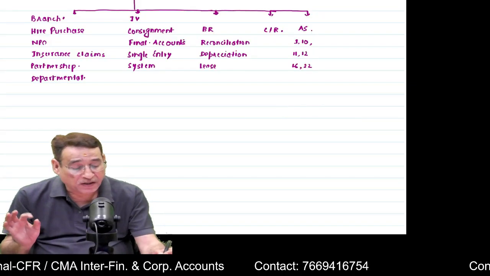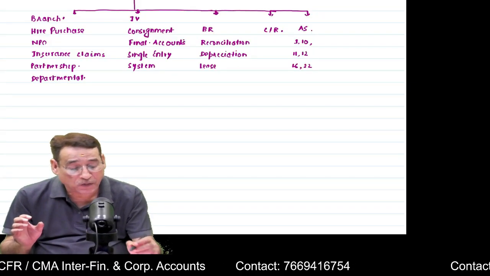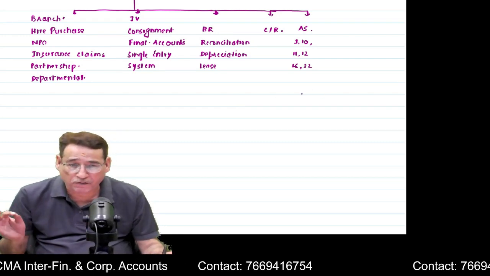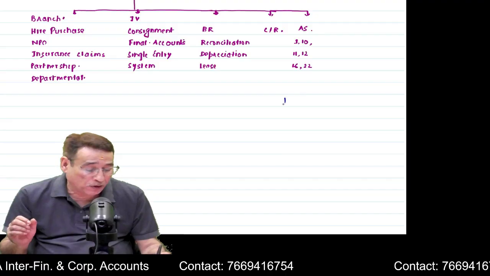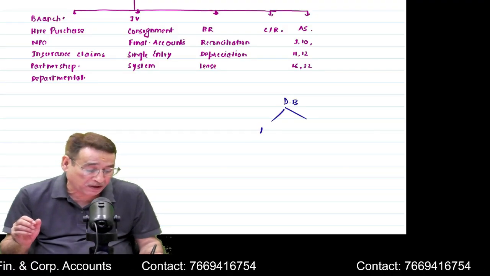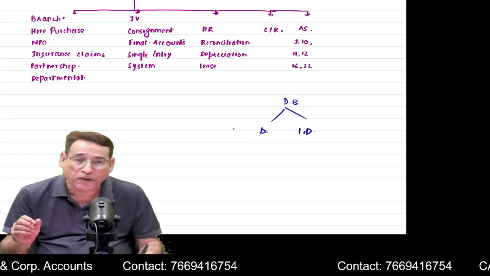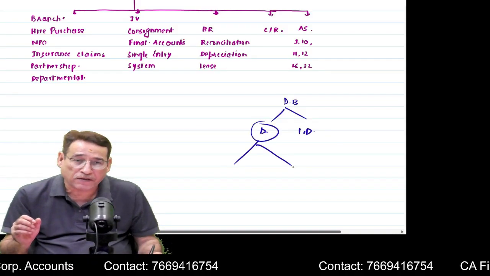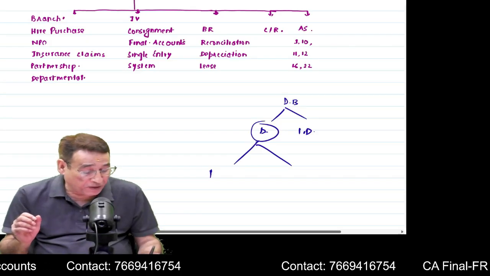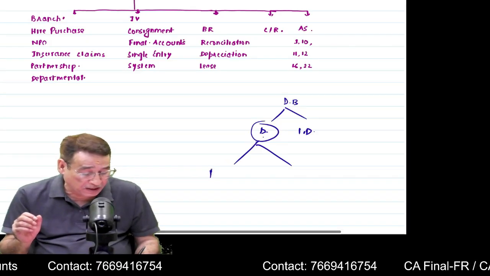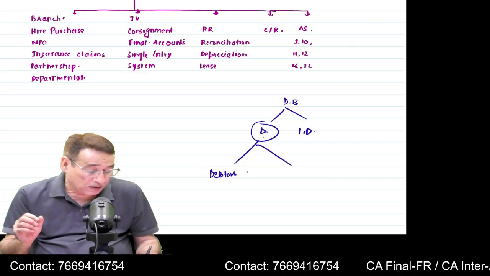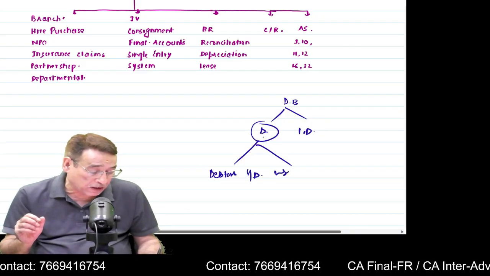Branch is basically divided into two parts, as I told you: foreign branches and domestic branches. As far as domestic branches are concerned, dependent and independent branches are the topic. From dependent branches, as you know, we take into account the debtors system, the stock and debtors system, and then the wholesale branch system.